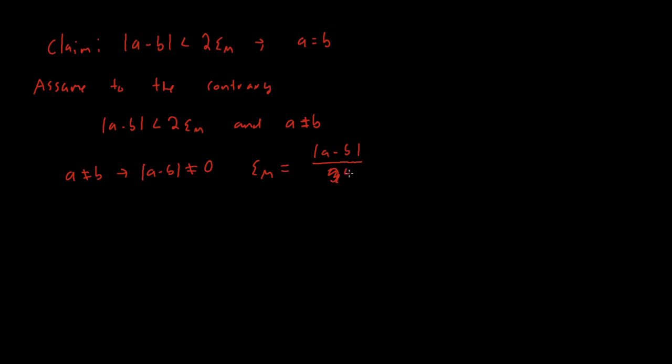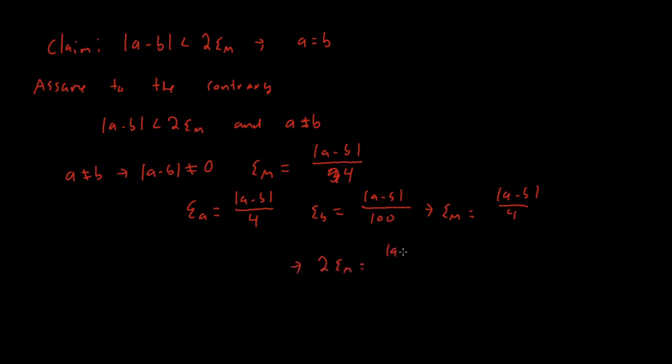Or, sorry, divided by 4. And the way we're going to do that is we're going to choose epsilon of a to be equal to |a minus b| divided by 4, and epsilon of b to be equal to |a minus b| divided by, I don't know, some huge positive number. Then clearly that'll imply that epsilon of m is equal to |a minus b| divided by 4, which will then imply that 2 epsilon of m is equal to |a minus b| divided by 2.